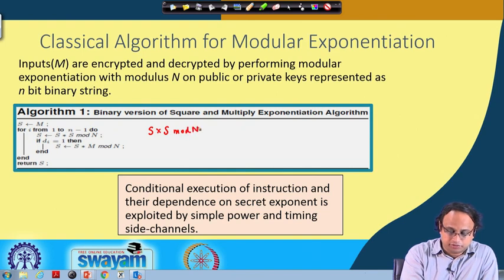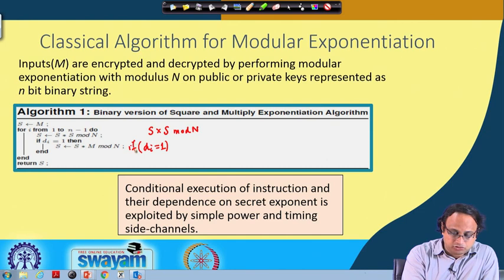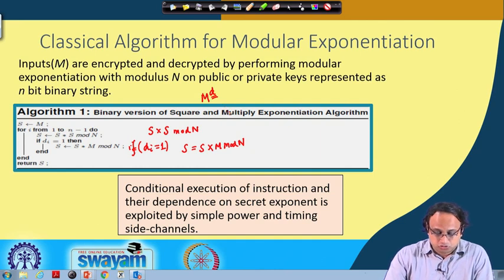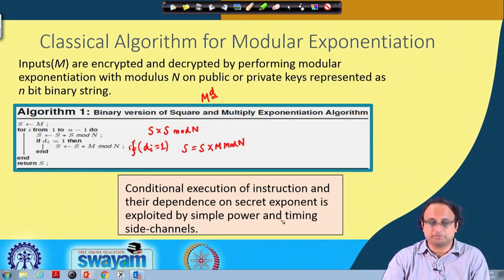This is something that we always do, whereas if the secret bit is 1, that means if your secret bit d_i is 1, this is your ith secret bit, then we actually do an additional multiplication. That means we take s and multiply s with m. So, that is your s times m modulo n operation. The final objective is to calculate m to the power d, where d has been expressed in the form of a binary exponent. The conditional execution of instructions and their dependence on the secret exponent is exploited, as we have already seen, by simple power and timing side channels.